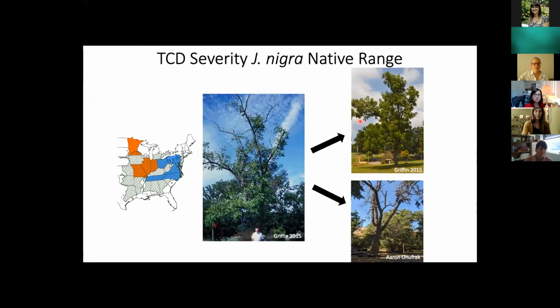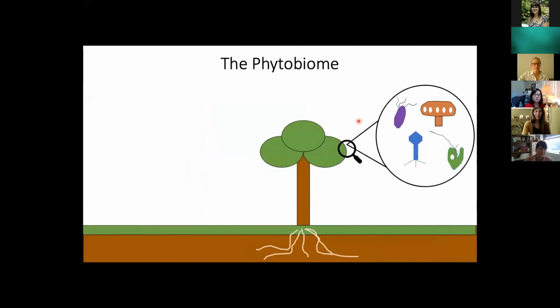And this is where our research comes in. One thing that we would like to understand is why we're seeing these differences in the severity of TCD depending on the region that we're considering. So some hypotheses that we currently have are differences in climate between the 2 regions, as well as potential differences in host genotype. But what I'm going to focus on today are potential differences in the host phytobiome, or the microorganisms that associate with the plant host. And these include bacteria, fungi, viruses, and protists.